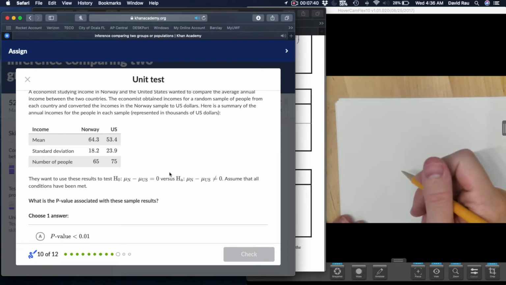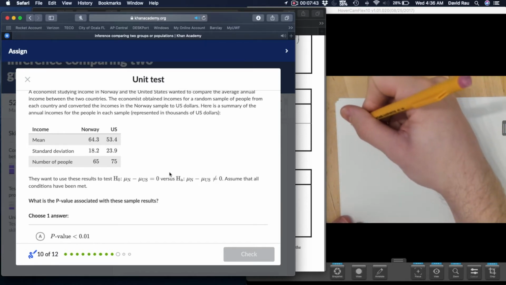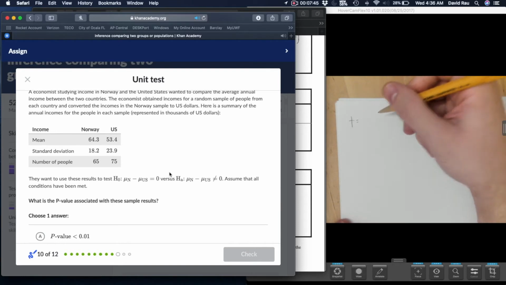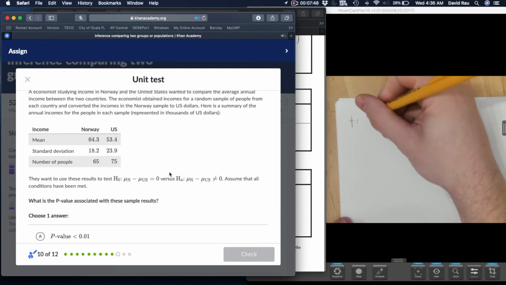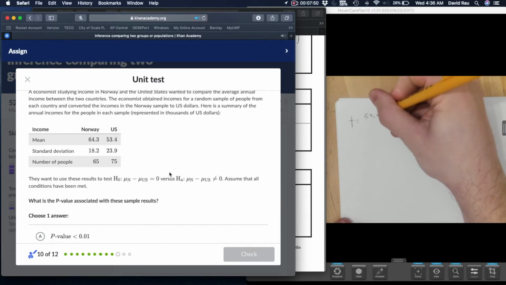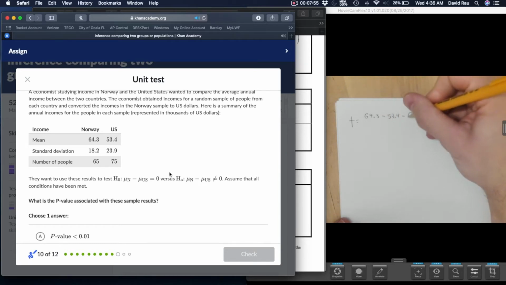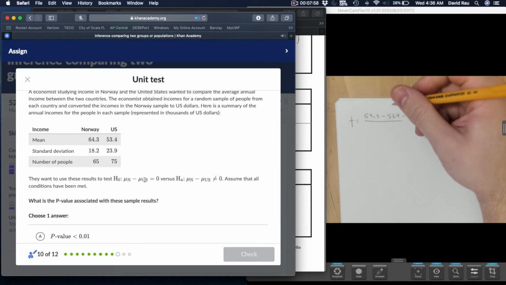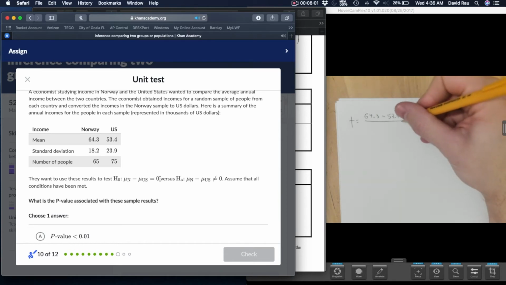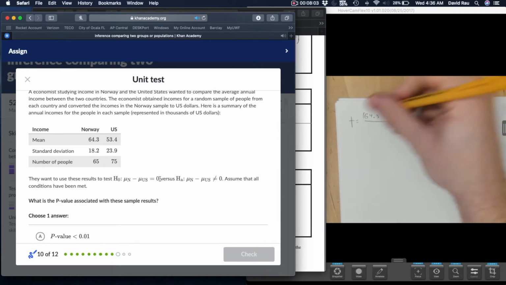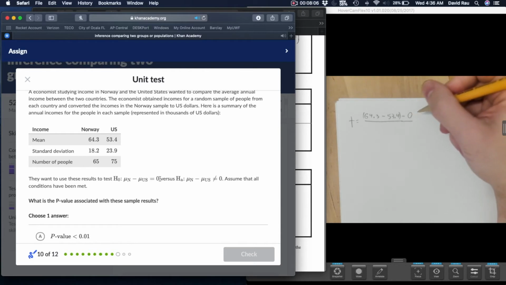So it's x̄1 minus x̄2. I'm just going to jump into finding the t-statistic, because when you're comparing means, it's a t-stat. So x̄1 is the 64.3, minus x̄2 is 53.4. That's minus the assumed 0. You're expecting the difference to be 0. So you're always doing the actual difference minus the expected difference, which is 0.